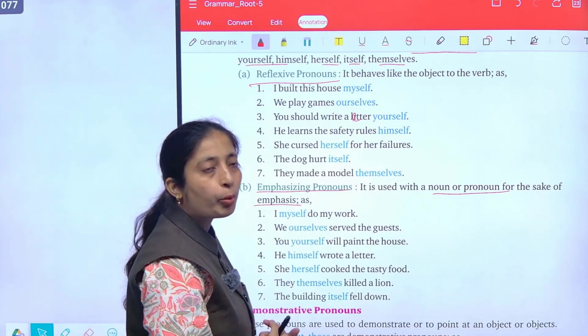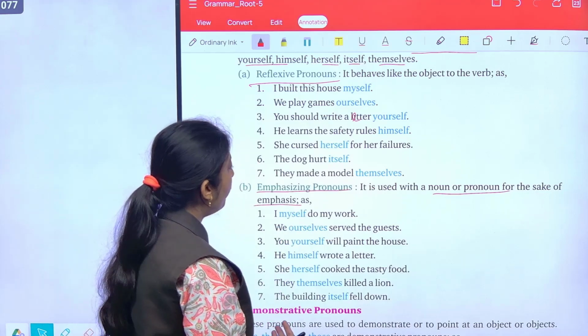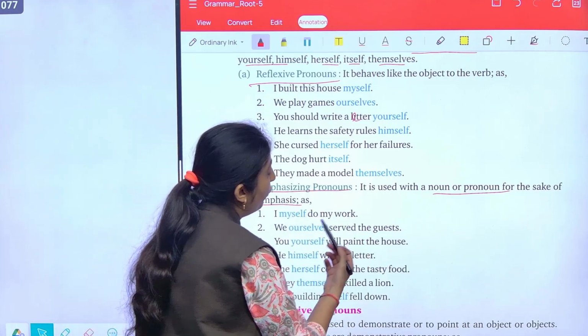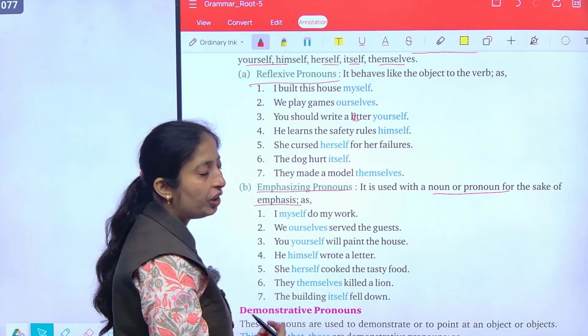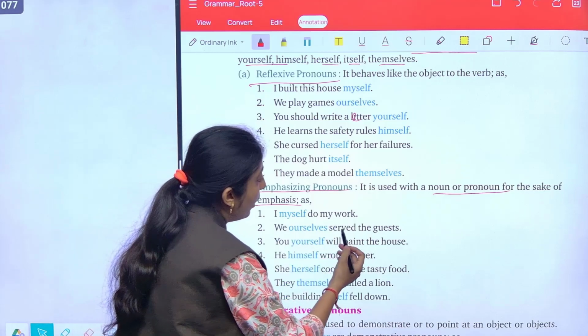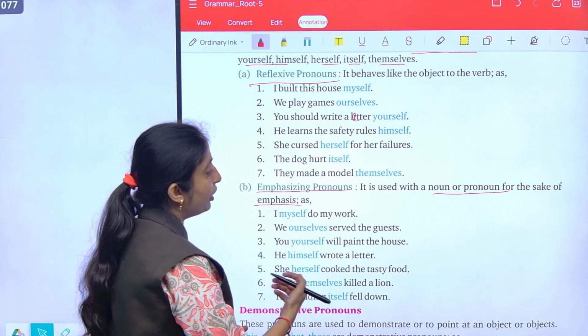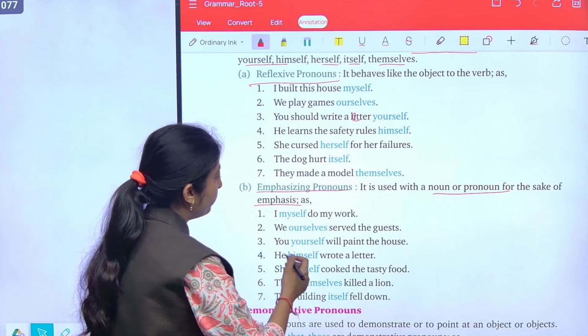Emphasize करने के लिए, point out करने के लिए. So, these are emphasizing pronouns. I myself do my work. मैंने ये काम खुद ही किया है. We ourselves serve the guest. हमने खुद ही गेस्ट को सर्व किया है.